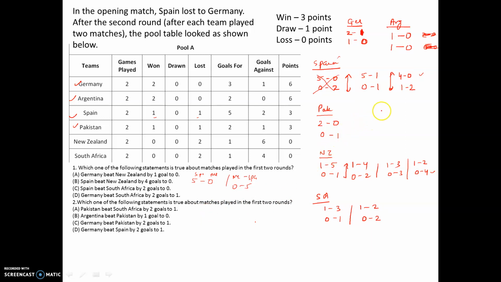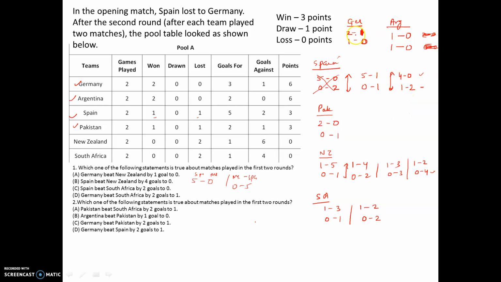Now if you look at this, Spain का एक और match has to end with 1-2. So if it is 1-2, then the other match has to be, I mean the loser or the other team should have 2-1. So ये match अगर 1-2 है, the other team has to become 2-1, which will become Germany 2-1. So Spain का second match possible is with Germany. But if you look at New Zealand का भी 1-2 है, तो I need to have one more 2-1 अगर ये set correct है तो.